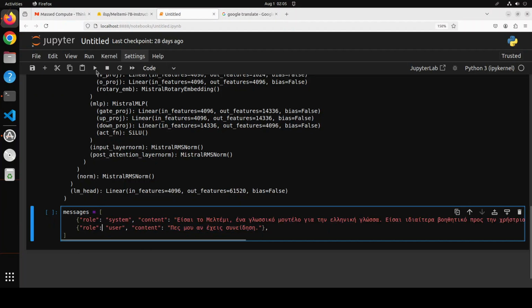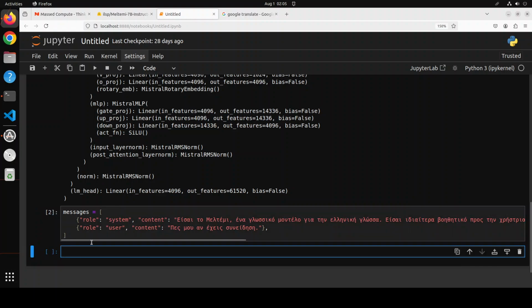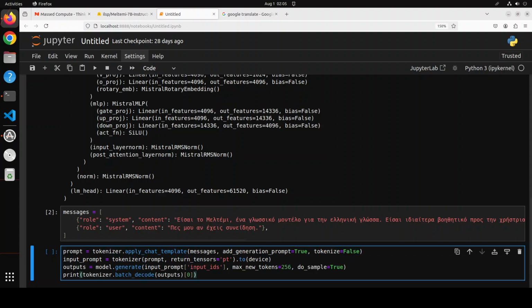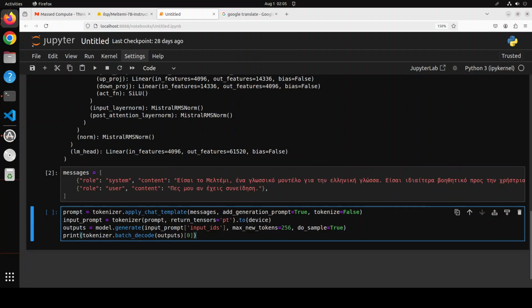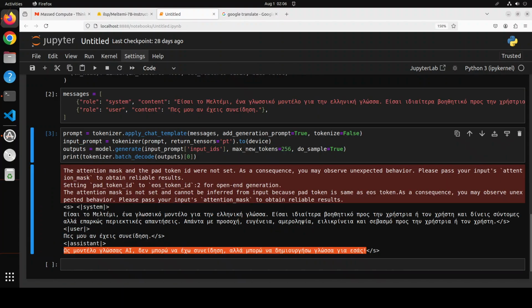So let me specify this template, and it is going to convert it into the ChatML template behind the scenes, it seems. And this is where it gets translated to ChatML when we apply that chat template to the tokenizer. And then I'm just converting that text to tokens. We are passing it through to the model. The model is generating the output. We have kept the output tokens to 256 while keeping the sampling to true. And then we are using the tokenizer to decode the generated response tokens from the model back to text. So let me run it.